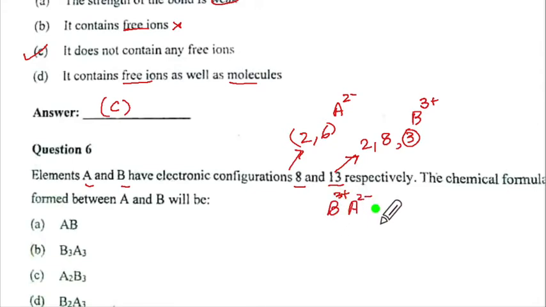So by crisscross method, when you will write the formula, it will be B2A3. Where is B2A3? This one. This is the correct option, B.